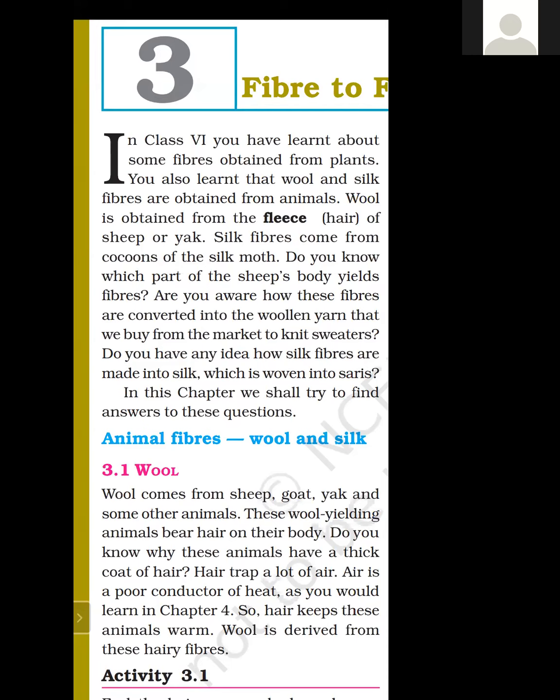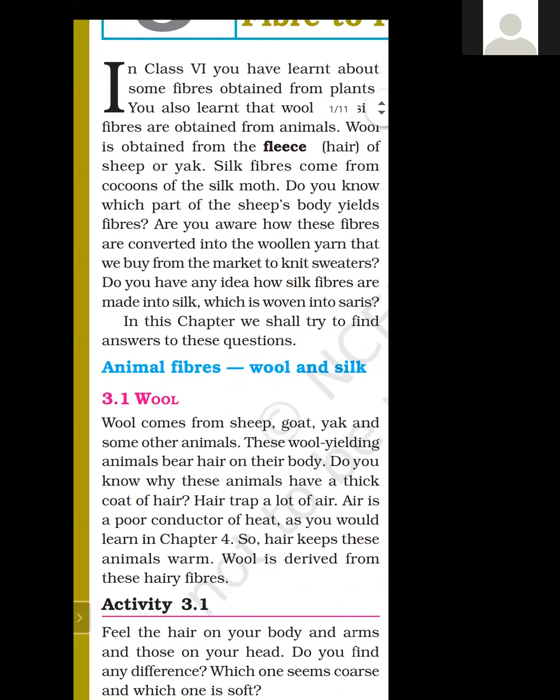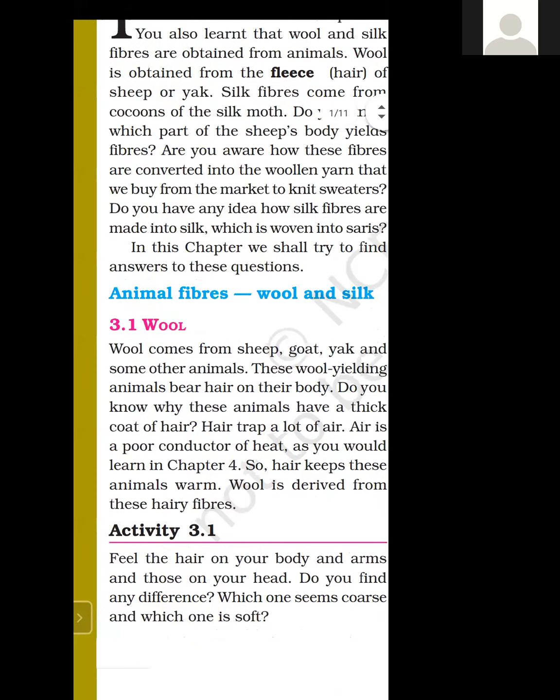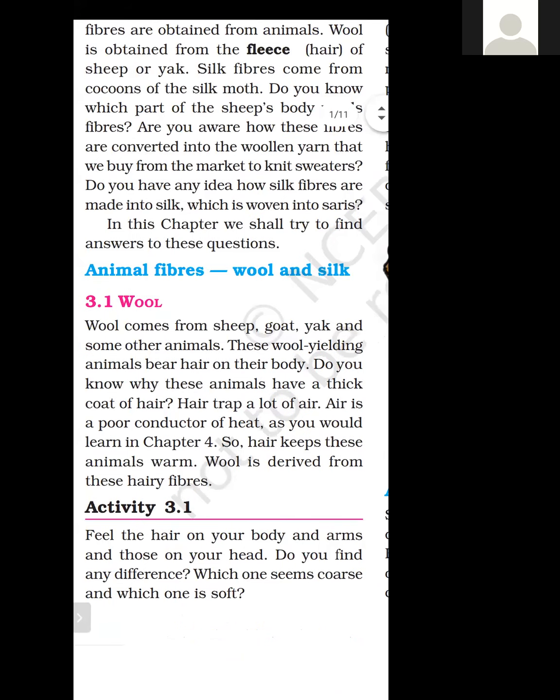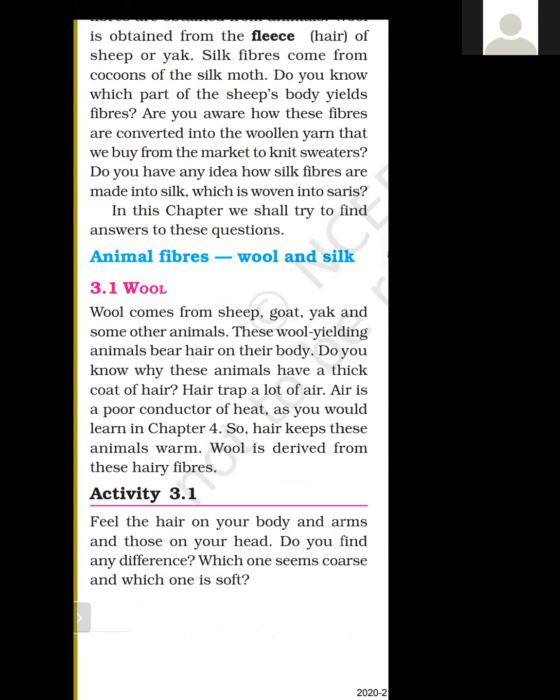So the topic for today is animal fibers, wool and silk. Wool. Which kind of fiber is this wool? Is it an animal fiber or a plant fiber? Yes, it is an animal fiber, because wool comes from animals. Silk is also an animal fiber.